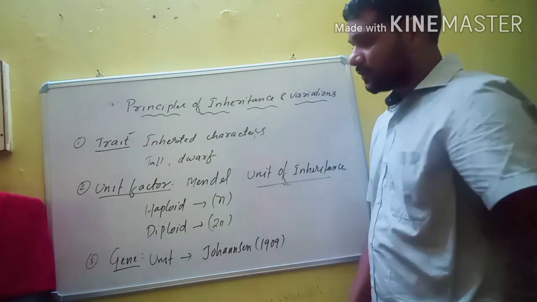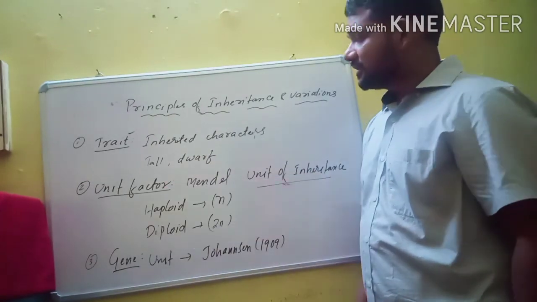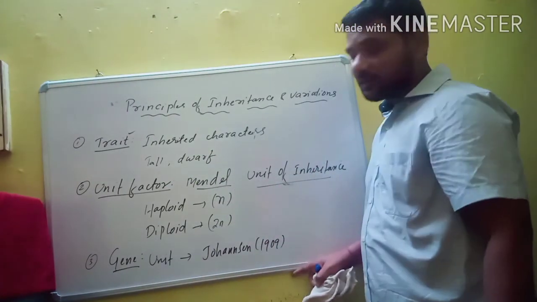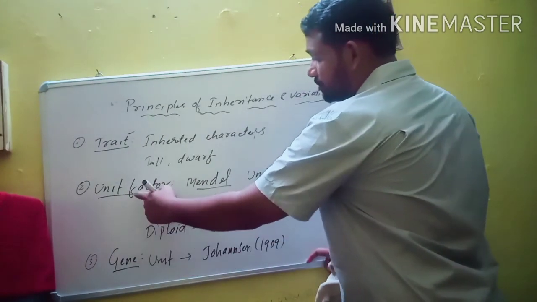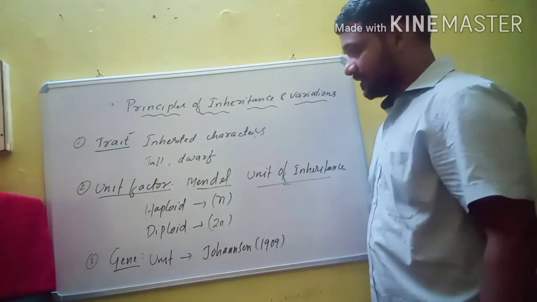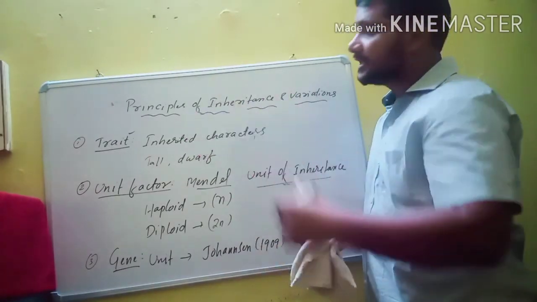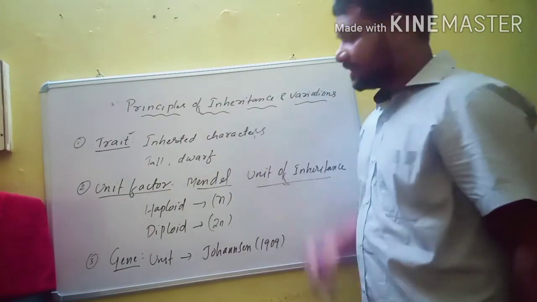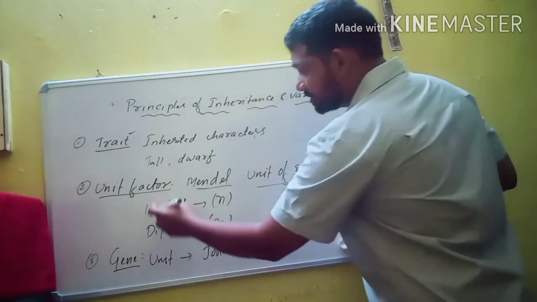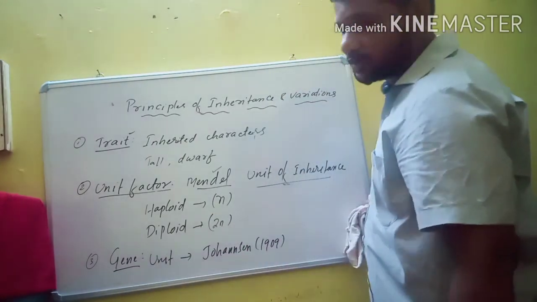So what is gene? It is also the unit of inheritance. Actually, the term unit factor was used by Mendel, but nowadays the term gene is used instead of unit factor. So what is gene? That is the basic unit of inheritance. What is inheritance? It is the transmission of characters from parents to their offsprings. The term unit factor was used by Mendel, but the term gene was used by Johansen.